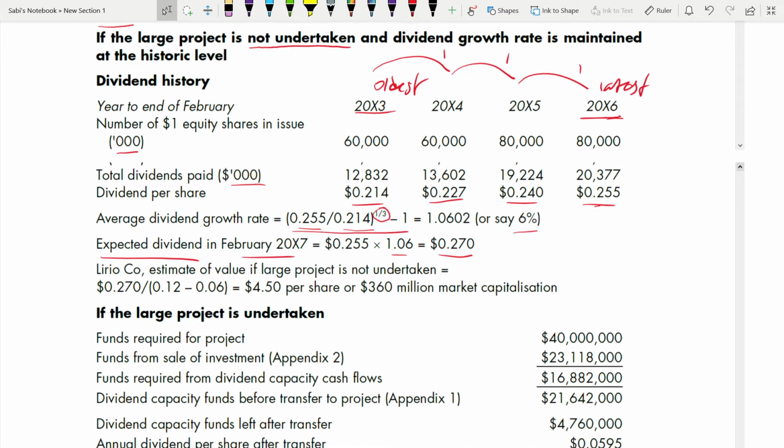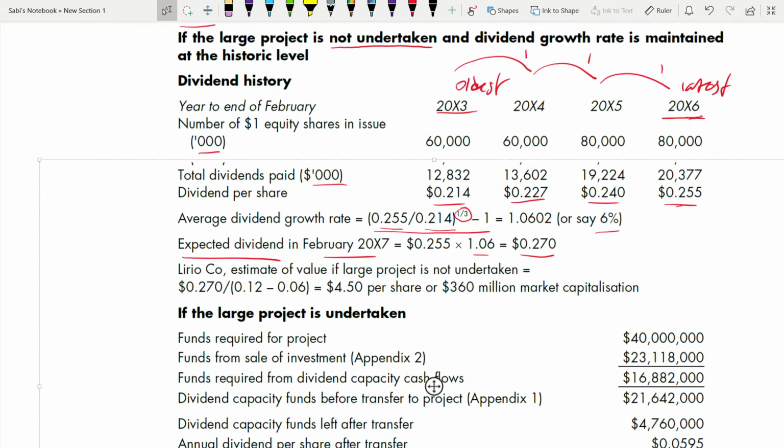Now, what will be the estimate value if the large project is not undertaken? How do you get the value? It is simply the expected dividend per share divided by the cost of capital. Equity has been given as 12%. 12 minus growth, 6%. This is 4.5 per share, or 360 million market capitalization, the total value, because it will be 4.5 into 80, the number of shares, 80 million. So it will be 360 million. This number of shares will remain the same forever, in 2007 also.